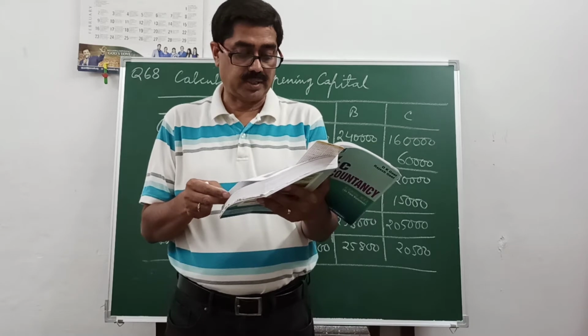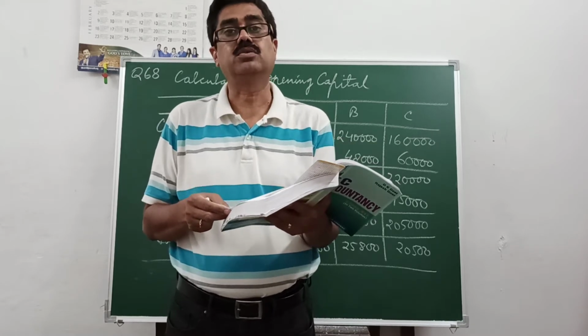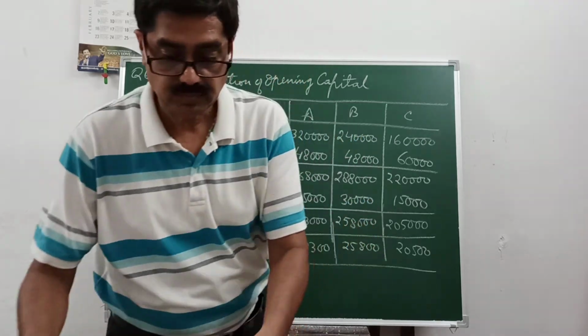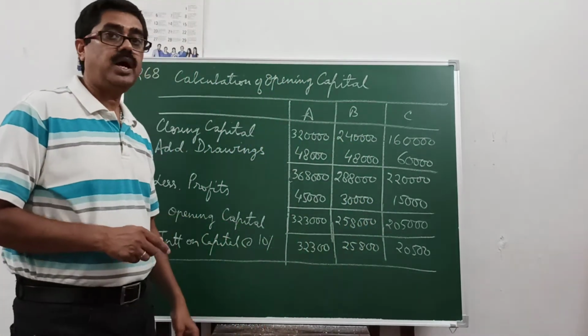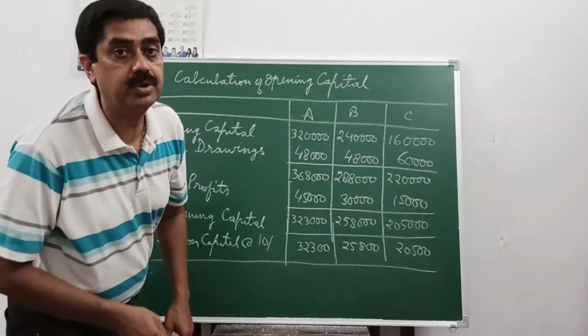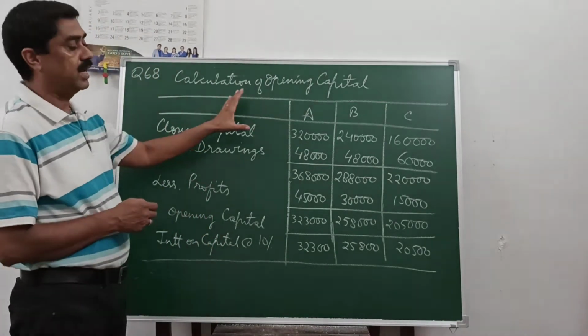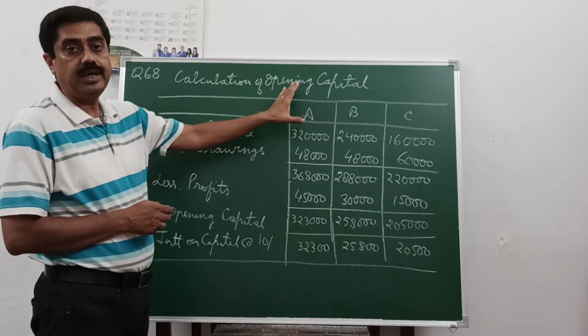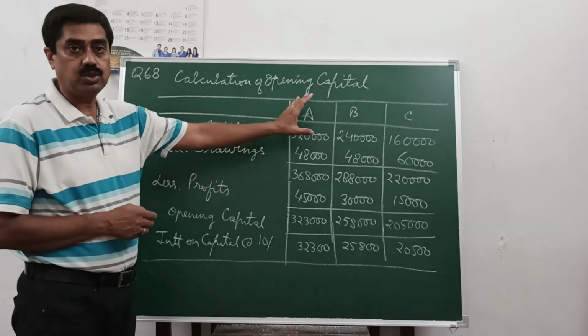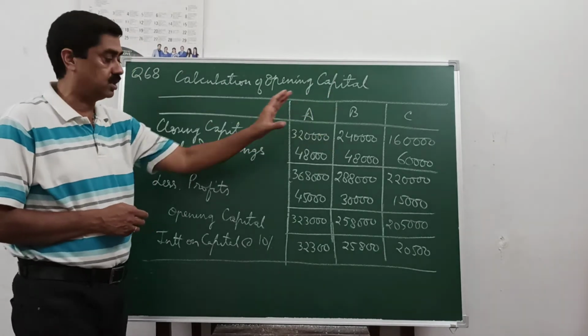Since it is given that the capitals were on 31st March, we have to first find the opening capital. Just observe on the board, I have prepared the calculation for opening capital. We'll make the columns as per the partners A, B and C, beginning with closing capital 3,20,000, 2,40,000 and 1,06,000 respectively.